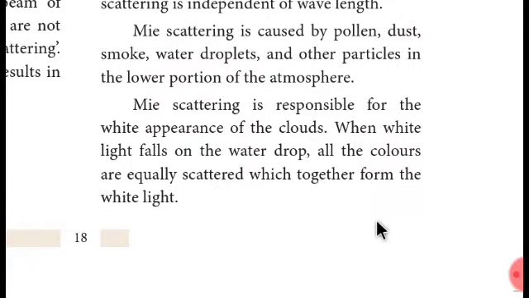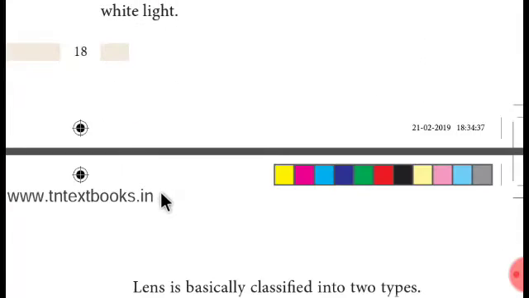Okay, fine. Actually, in earlier classes, we studied about the prism, where white light scatters into 7 colors. But here, what they're saying is that all the 7 colors scatter in the same way, in the same amount. So as a result, they mix with each other again, and finally form the same white color, and this is called Mie scattering. Very simple, na?